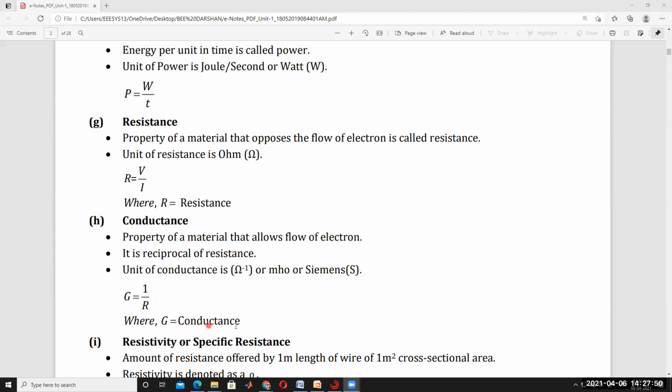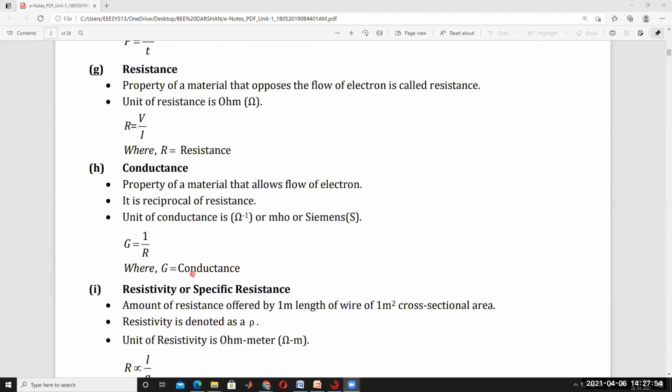So G is equal to conductance. These are the conductance definitions. And next, resistivity or specific resistance.